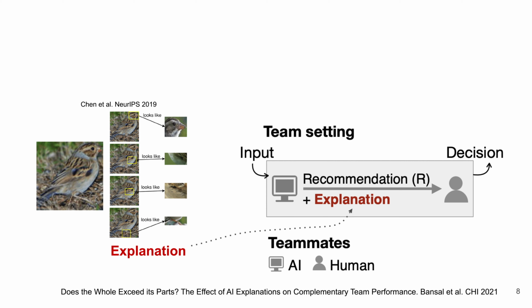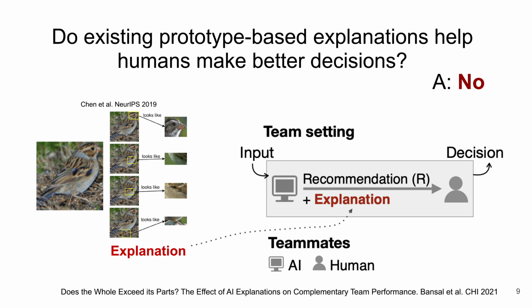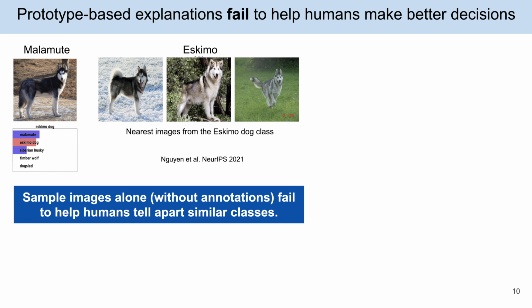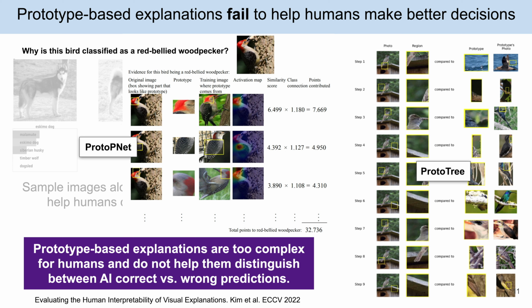For example, existing human-AI teams often do not perform better than AI alone or humans alone. Do existing prototype-based explanations help humans make better decisions? The short answer is no, because sample images alone fail to help humans tell apart similar classes, here Malamute and Eskimo dog. And they are currently too complex for humans and do not help humans distinguish between AI correct and